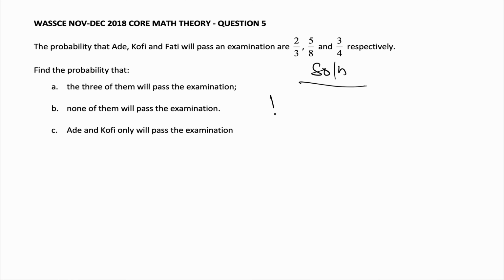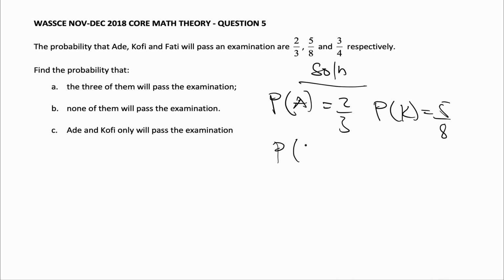So the probability that Ade would pass is 2/3. Probability that Kofi will pass is 5/8. And then the probability that Fatih will pass is 3/4. So A, we are being asked to find the probability that the 3 of them will pass. So it means Ade will pass and Kofi will pass and Fatih will pass. So probability that all 3